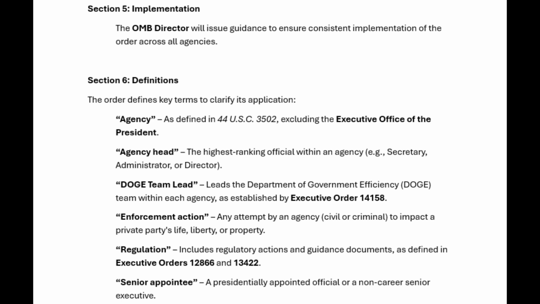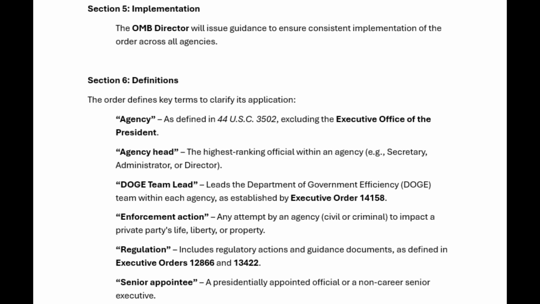Section 6. Definitions. The order defines key terms to clarify its application. Agency, as defined in 44 U.S.C. 3502, excluding the Executive Office of the President. Agency head, the highest-ranking official within an agency, e.g., secretary, administrator, or director. DOGE team lead, leads the Department of Government Efficiency (DOGE) team within each agency, as established by Executive Order 14158.